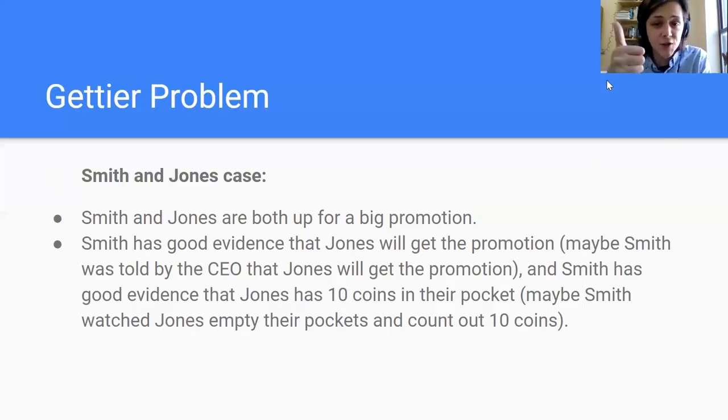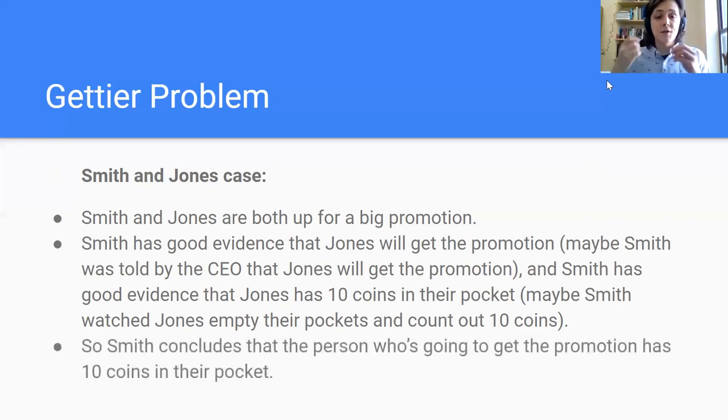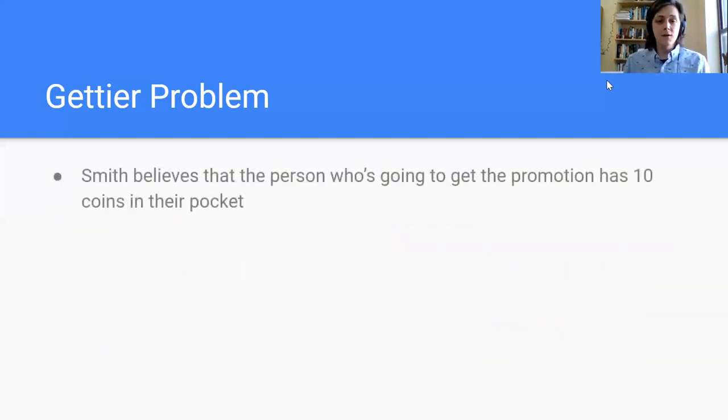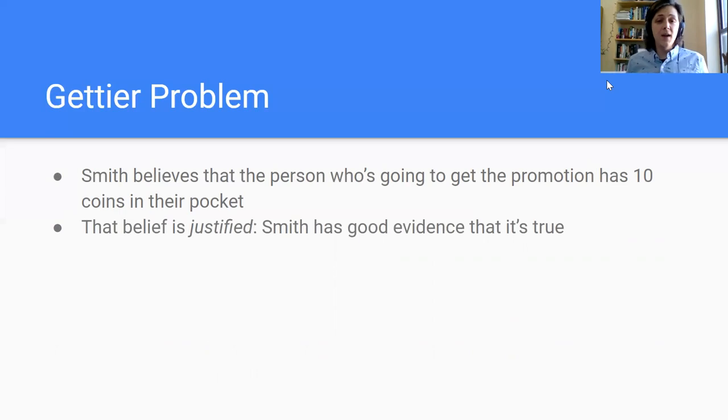So Smith has good evidence that Jones will get the promotion, and Smith has good evidence that Jones has 10 coins. So Smith concludes that the person who's going to get the promotion has 10 coins in their pocket. So Smith believes that the person who's going to get the promotion has 10 coins in their pocket, right? Smith has this belief. And that belief is justified. Smith has good evidence that Jones is going to get the promotion and has 10 coins. So Smith has good evidence that this is true. Smith's belief is justified.